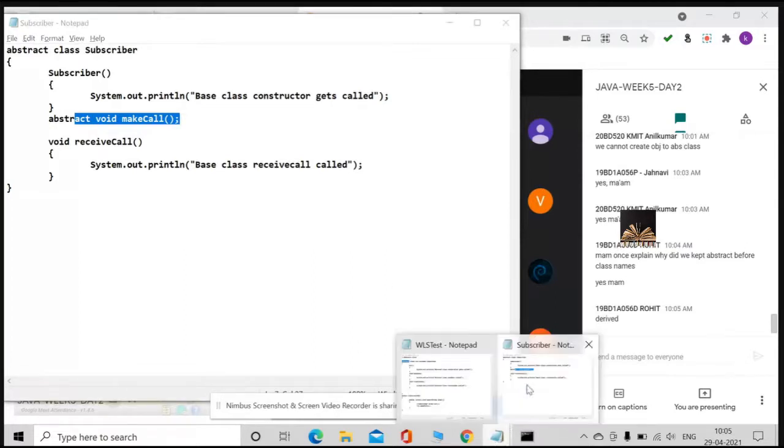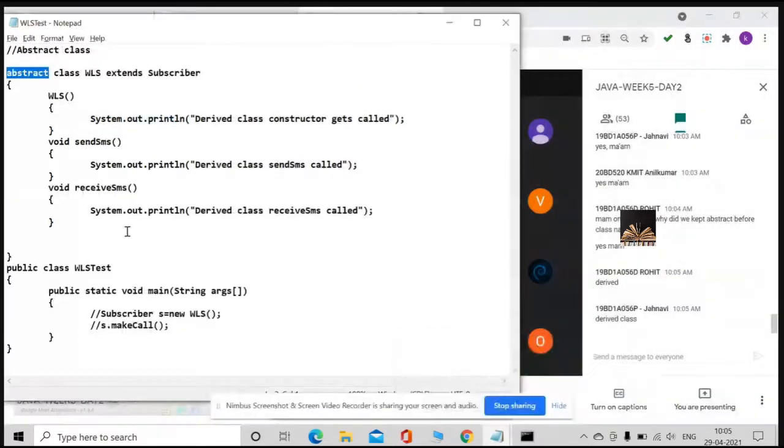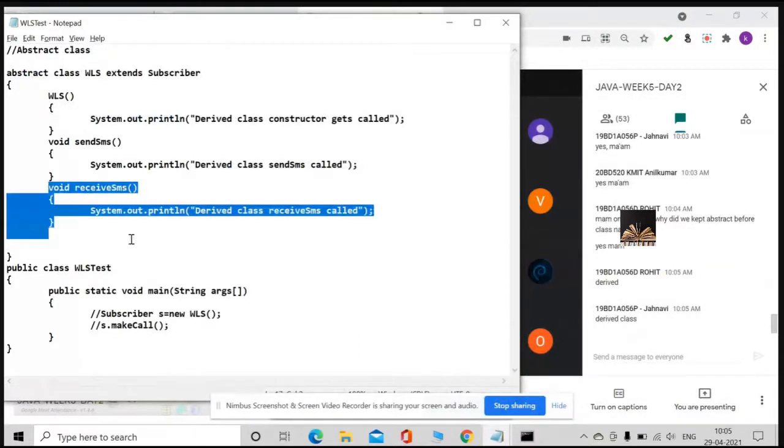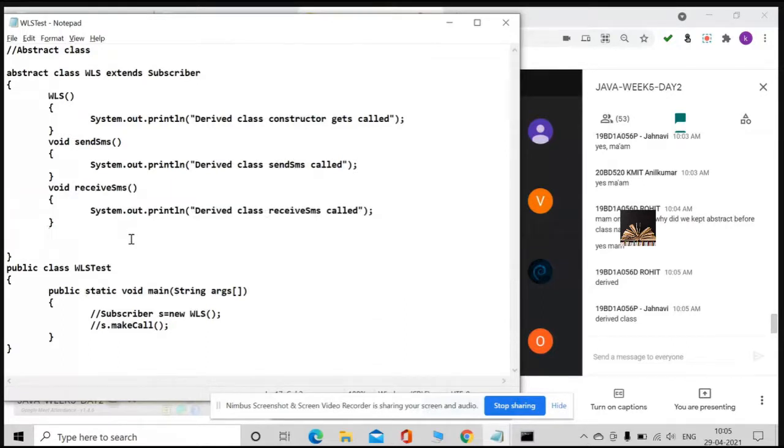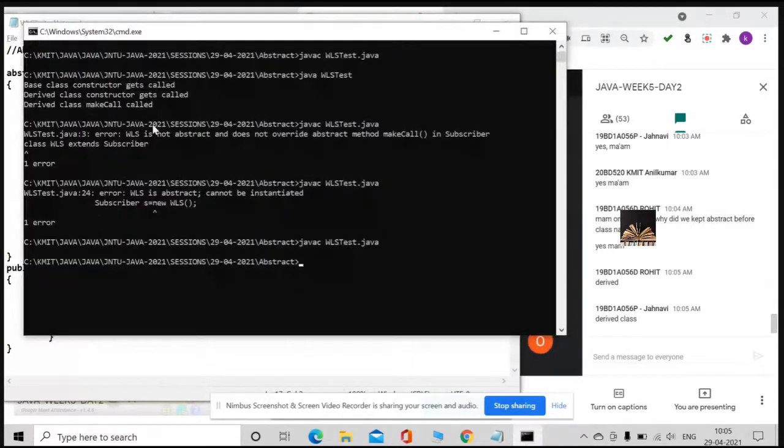Fine. Actually, previously I had provided some implementation over here, the make call implementation. But for your understanding, I skip that make call implementation, so the compiler shouts at me, saying WLS is not abstract, and it does not even override the abstract method make call in the subscriber.